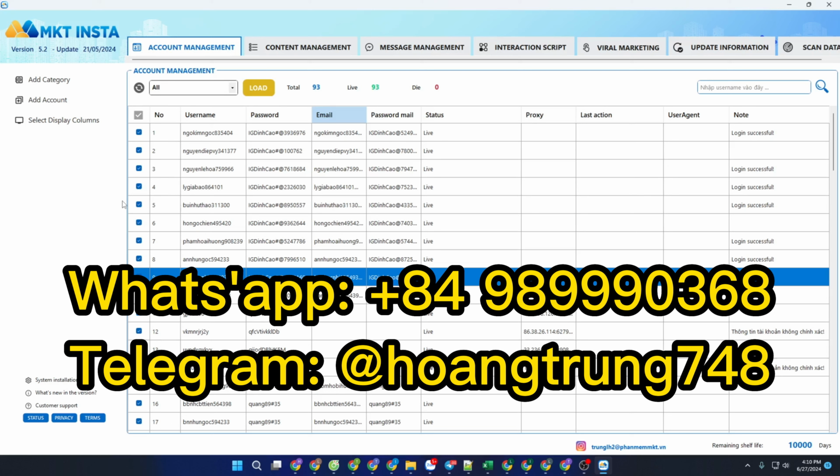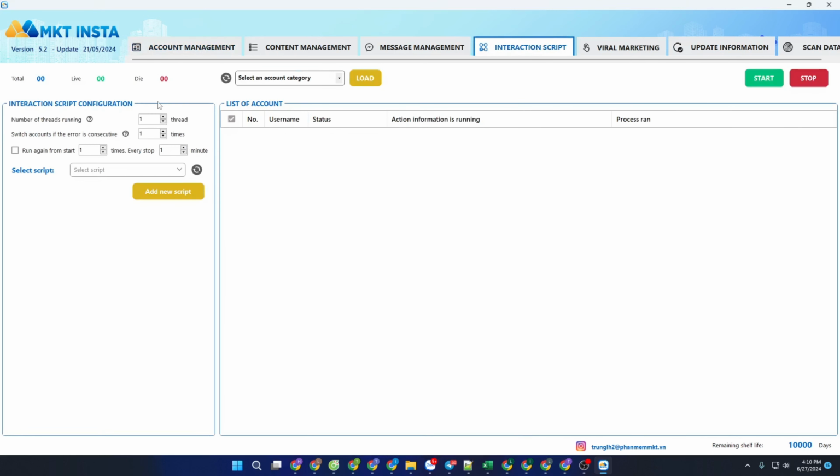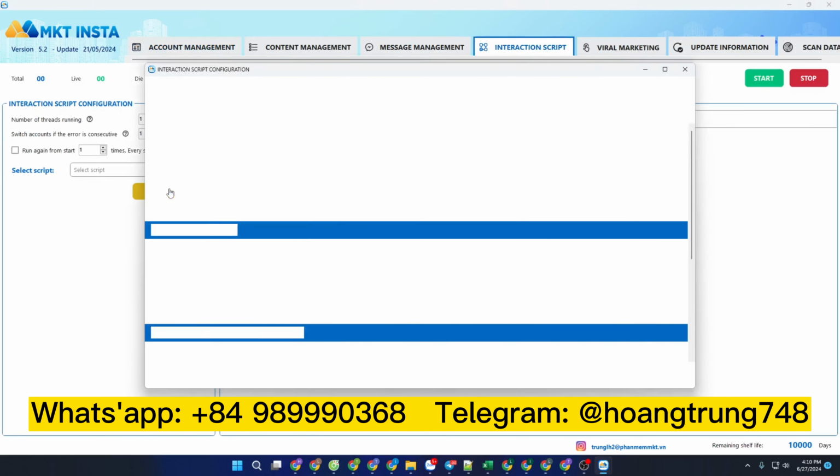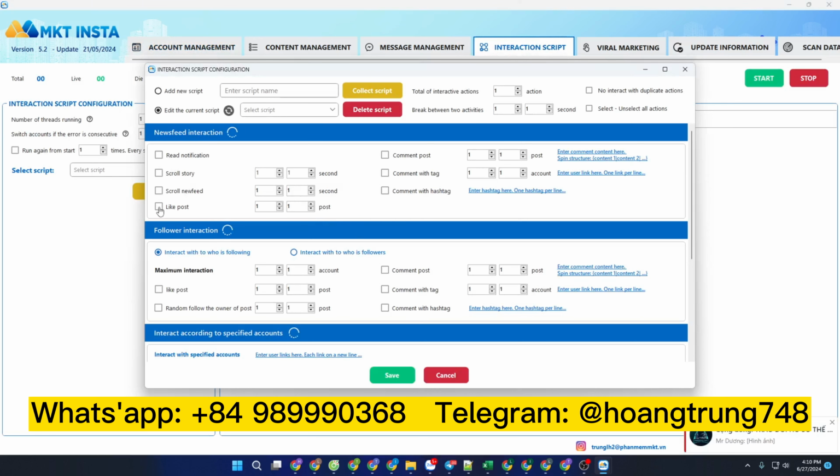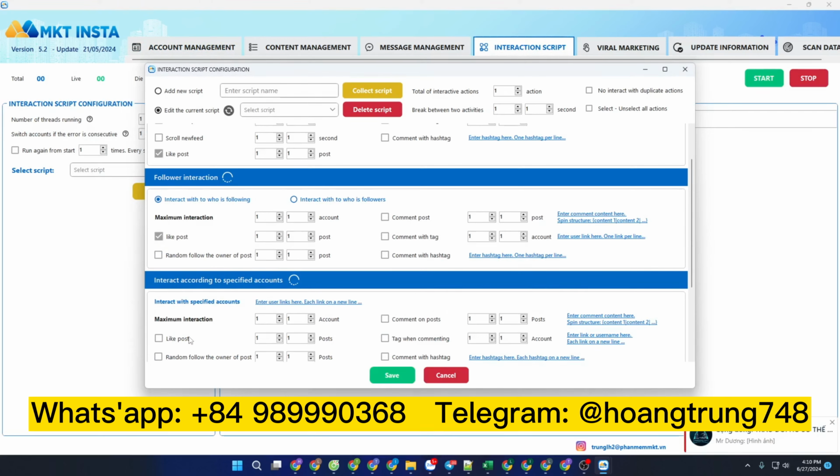Regarding the basic interface, it helps me control all the Instagram accounts I have. No account limits, for example, here I have 93 accounts. I can control these accounts to automatically like or assign likes. I have two ways to like posts. Firstly, I let this account interact automatically. That means it will automatically like any post that follows, like on newsfeed or like on circle of friends or followers.